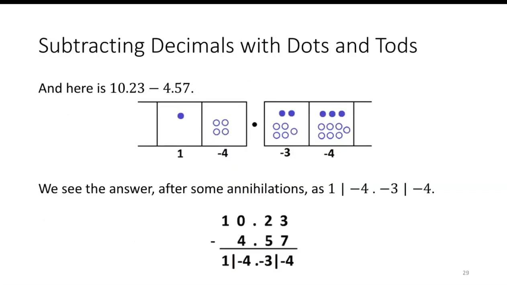With subtraction, we use our dots and tods. So 10 and 23 hundredths minus 4 and 57 hundredths. That leaves us with 10, negative 4 ones, negative 3 tenths, and negative 4 hundredths. So we're going to need to do some unexplosions.